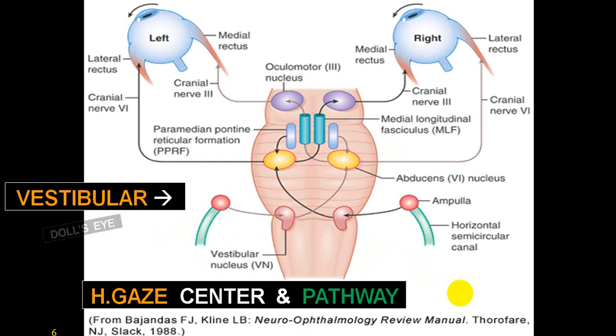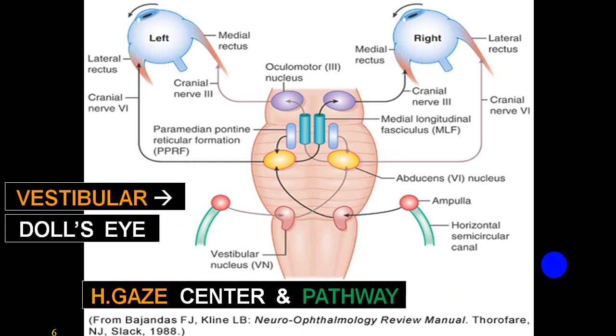This is a vestibular input. So if you want to check the vestibular input, you can do a doll's eye movement. While doing a doll's eye movement, it is a stimulus by the horizontal vestibular semicircular canal, and that gives an input to vestibular nucleus, and from vestibular nucleus it gives an input to opposite side PPRF center, opposite side 6 cranial nerve, and then rest of the things remain same.